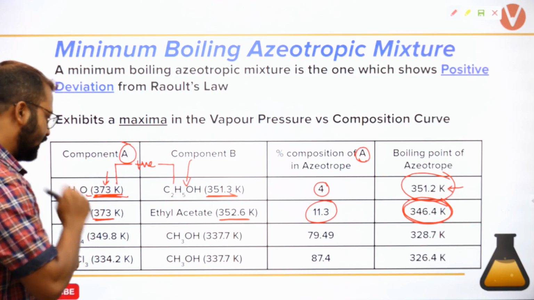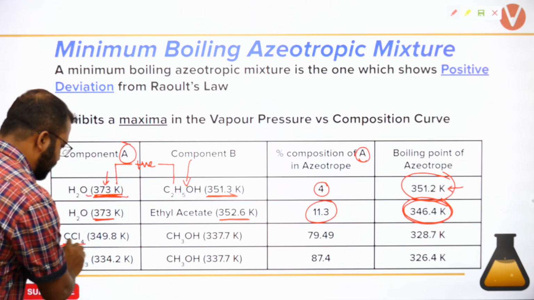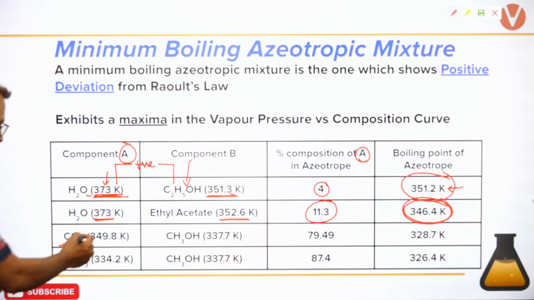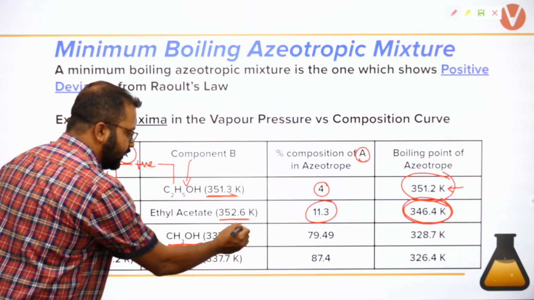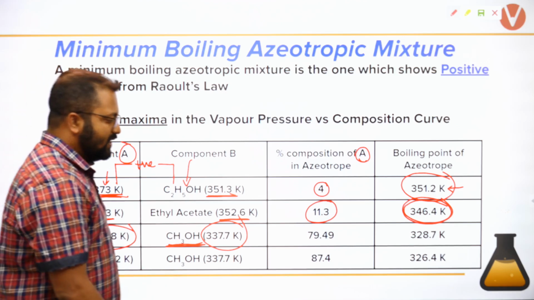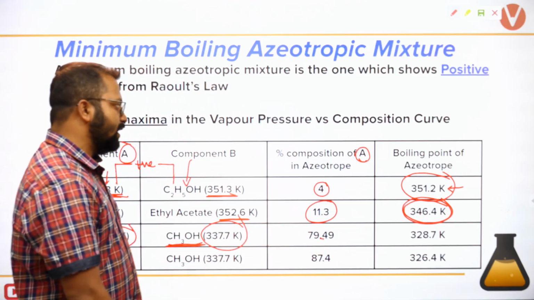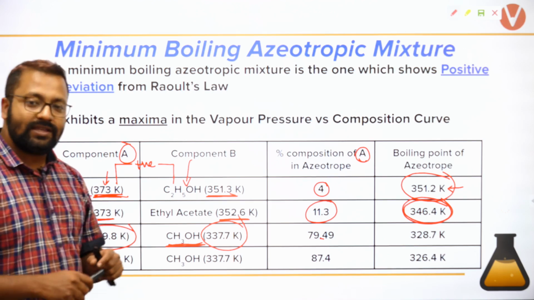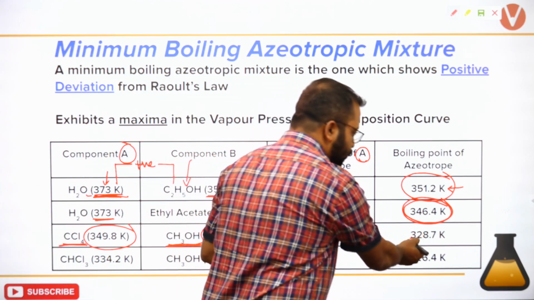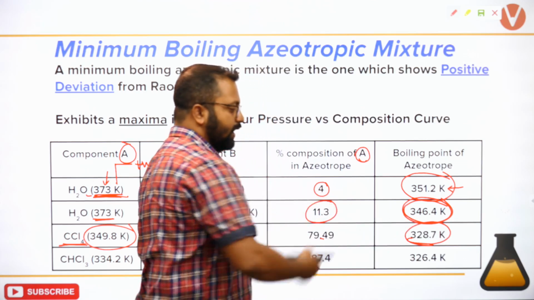Okay. Let's take up CCl4. Boiling point of CCl4 349.8. Boiling point of methyl alcohol 337. When 79.49% of CCl4 is present, then it forms an azeotrope. And look at the boiling point of the azeotrope, 328.7.